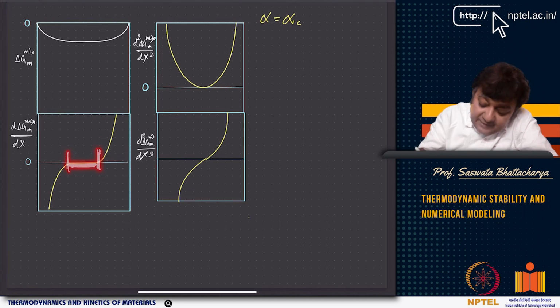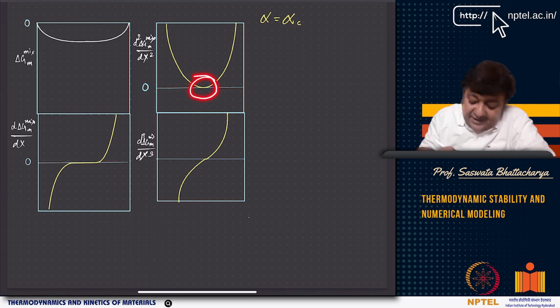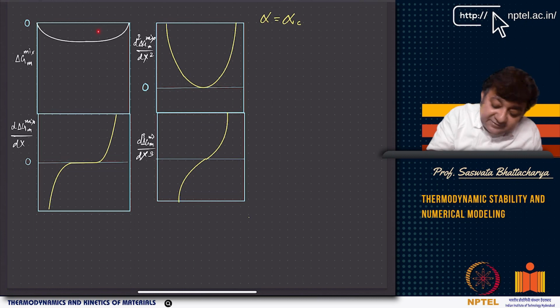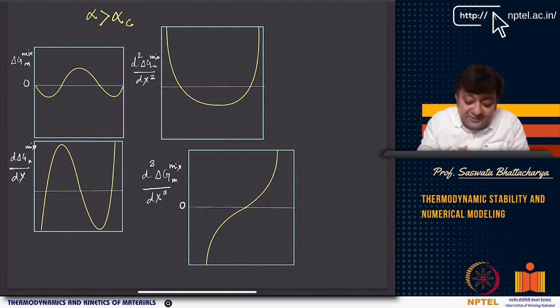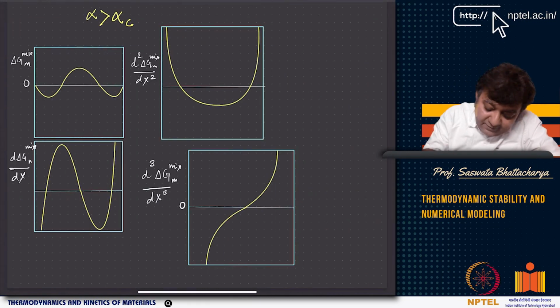As you can see here, the curvature value is 0 here, and then the curvature value increases. If you look at this critical phenomenon, it becomes slightly interesting here. It becomes a very flat line, the curvature becomes a flat line. If you are seeing G mix here, it becomes like this. And then you obviously have alpha greater than alpha C, where you have these inflection points, where the second derivative goes to 0, and then you have a maximum and 2 minima.